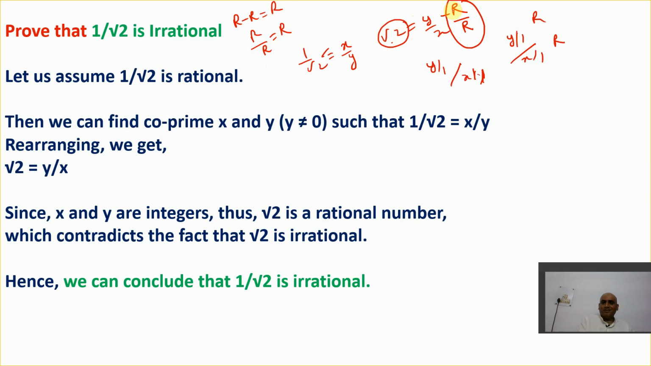This is not rational. Rational upon rational should be rational, no? But this is not a rational. This is irrational. Root 2 is not a rational number. That means whatever we have thought is not right. If this is not right, then automatically it becomes what? Irrational. I hope you get this point.